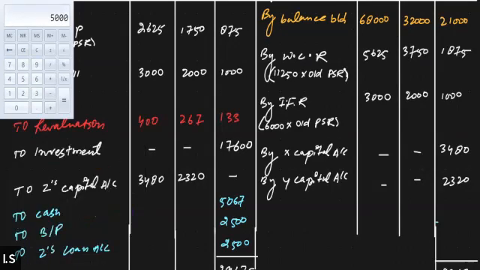So we'll find out the closing balance, the balance CD for X and Y, and the balance CD for X and Y will be 67120, and for the other partner it will be 31413.